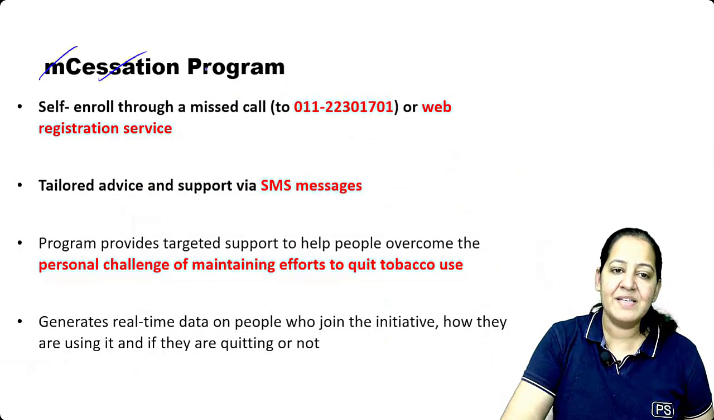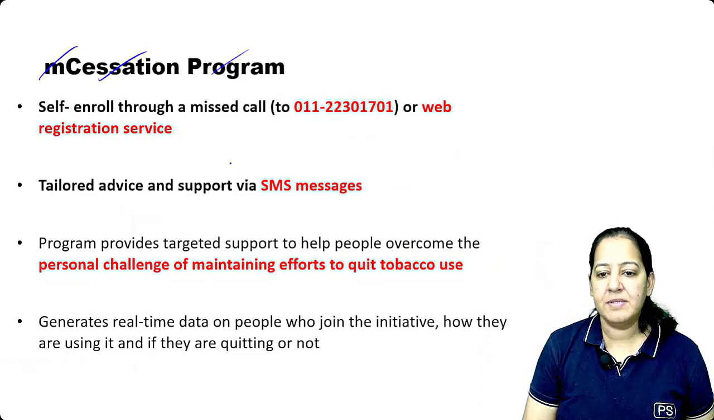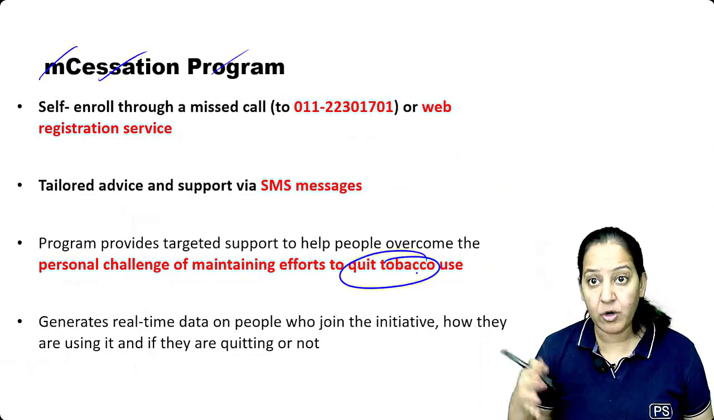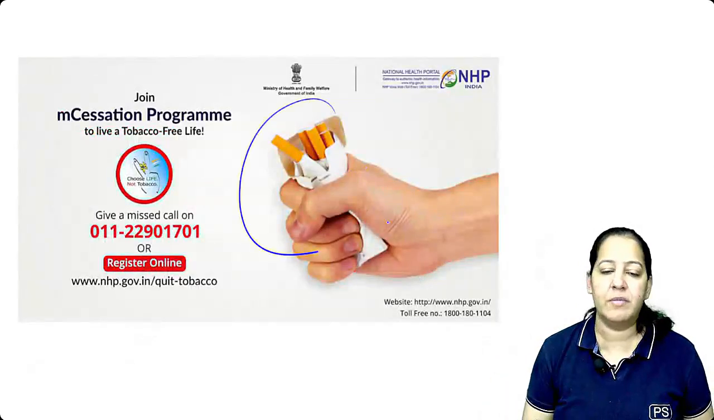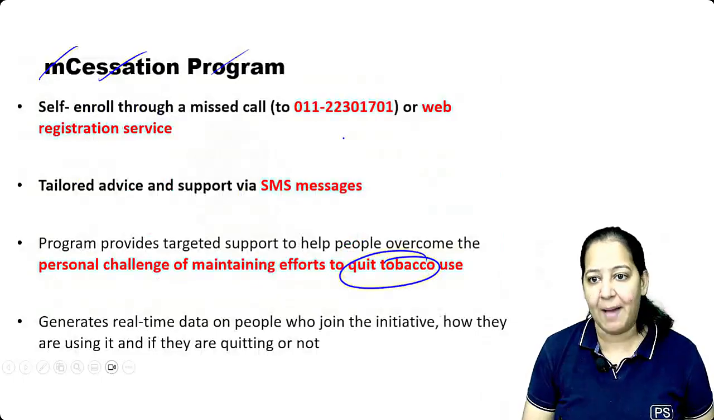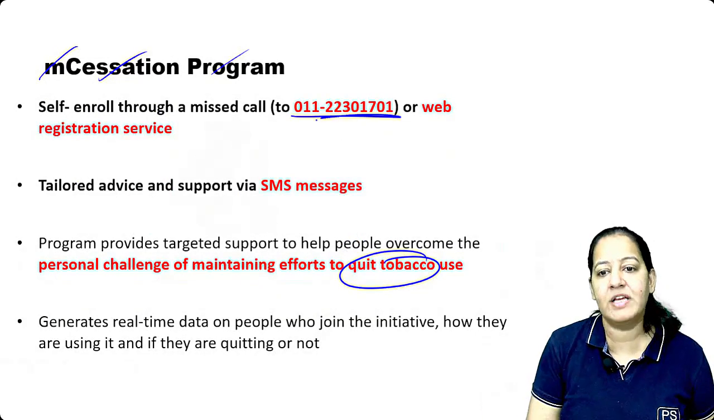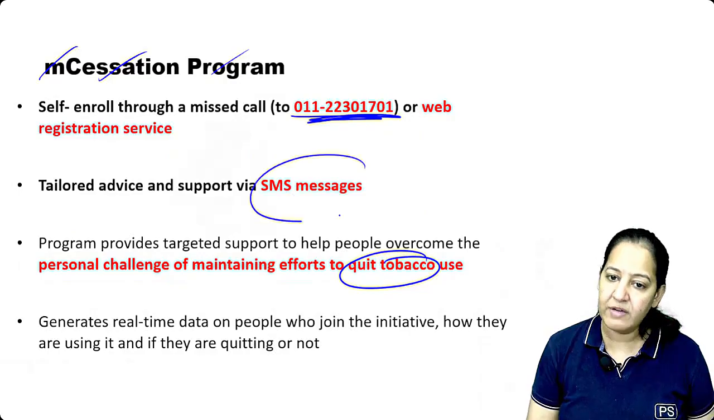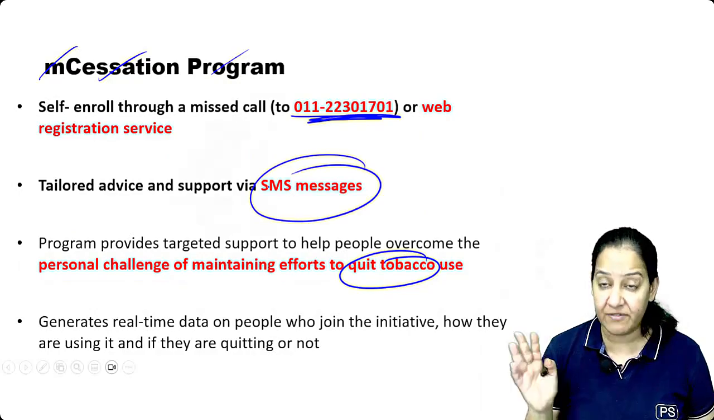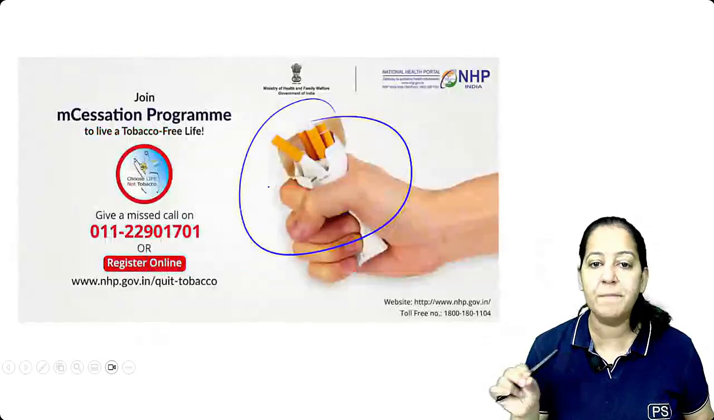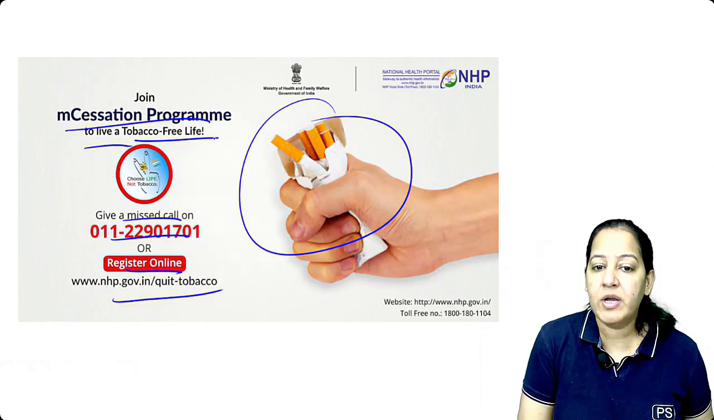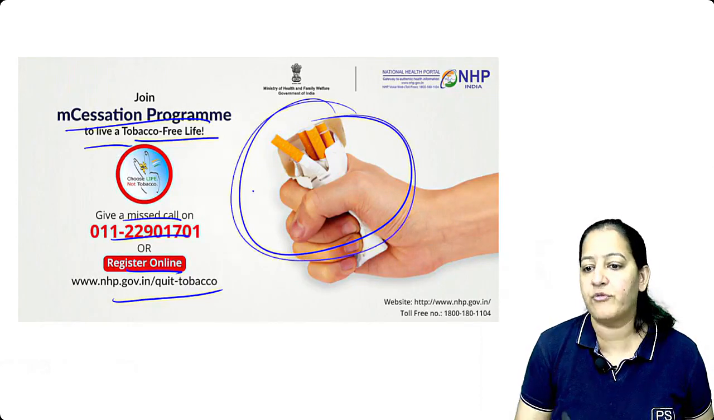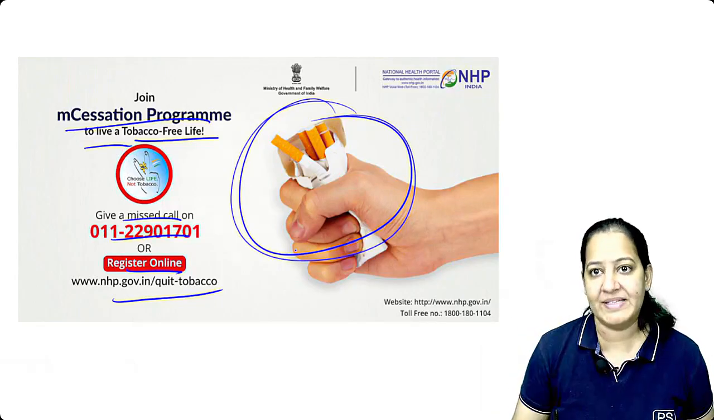The cessation program. What is the cessation program? It is for those who want to quit, who want cessation of tobacco or smoking, not alcohol, smoking. They can enroll for that. It's an app. They just install the app, or give a missed call on this number. They get a free SMS service and tips on how to quit. So give a missed call or register online. You can see the program to live a tobacco-free life. You can see this is the logo. You can see it's visible.